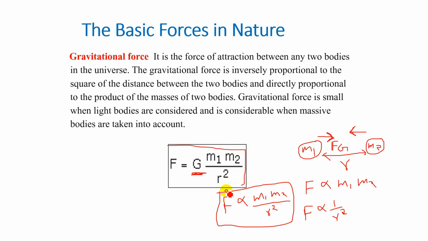This is the formula. Gravitational force is small when light bodies are considered and is considerable when massive bodies are taken into account. So here it depends on m1 and m2. If the bodies are small, then their masses are also small, so the force of attraction is small. When m1 and m2 are greater, then this force of attraction will also be greater.